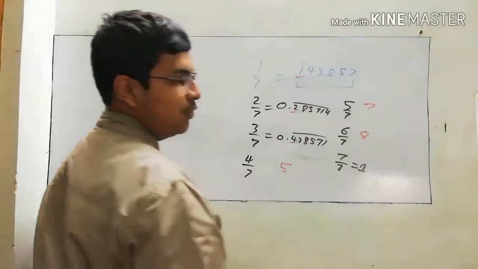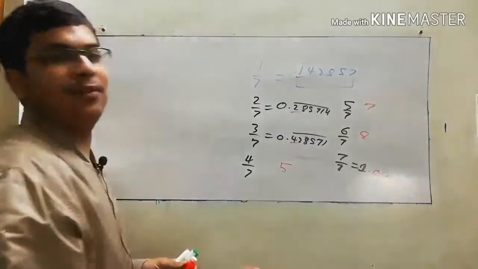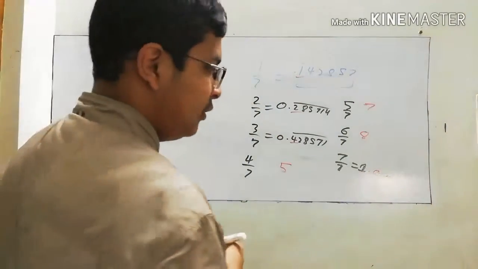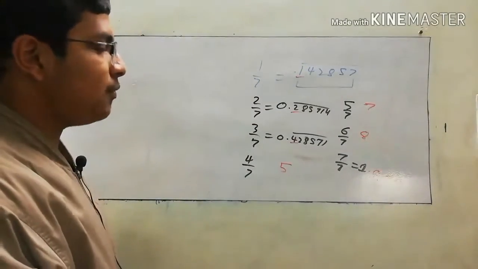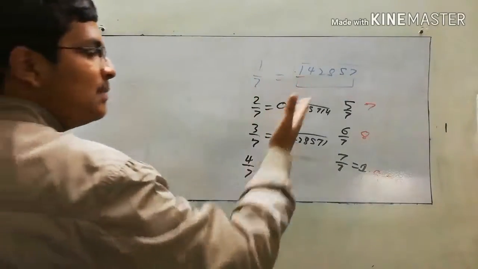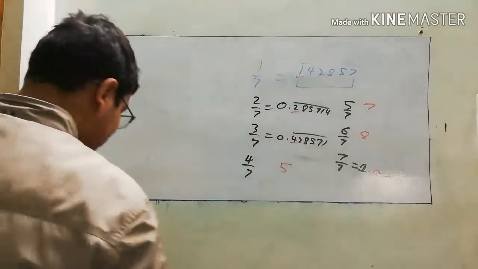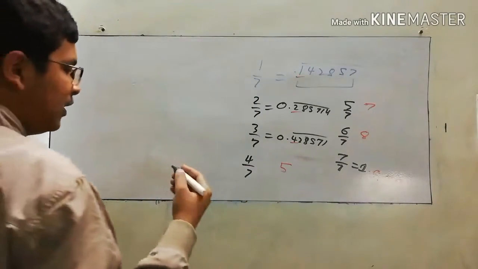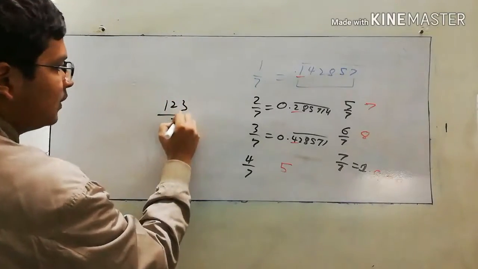And at last, there will be 0, because you can add as many zeros after it as you want, since it will remain 1 only. Then 0 has no value except precision. So I can find the decimal expansion of any number with the denominator 7. So let me give you a number. Let's take a number like 123 by 7.